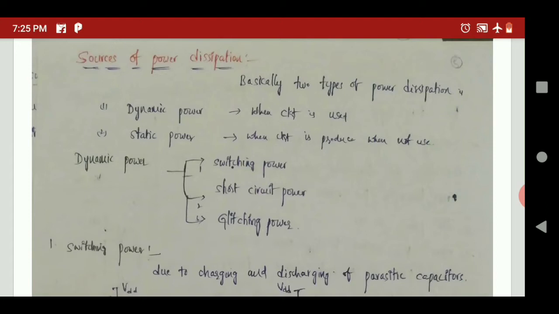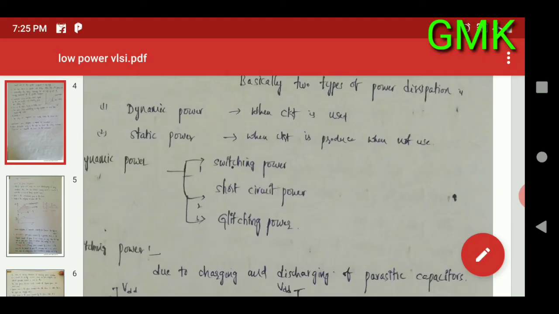The sources of power dissipation are basically of two types: dynamic power dissipation and static power dissipation. Dynamic power dissipation means that when the circuit is in use and you are applying input values, only when the input signals change does the power dissipation take place. That kind of power dissipation is generally called dynamic power dissipation.